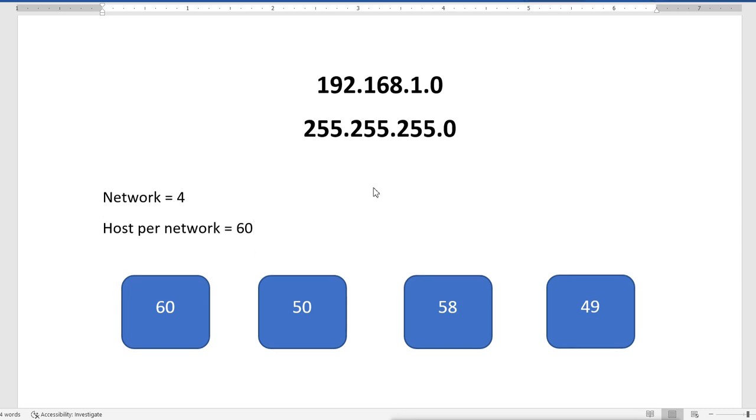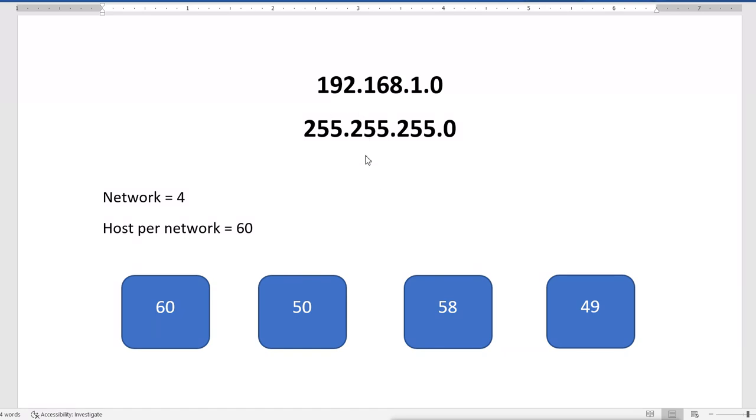When we want to do the subnetting, first we should know how we identify what is the network and what is the host in our IP addresses. Basically, the subnet mask defines what is the network part and what is the host part. In the subnet mask, when all the bits are on, it is considered the network part, and when all bits are off, it is considered the host part. So how many networks and how many hosts we have is defined by the subnet mask.